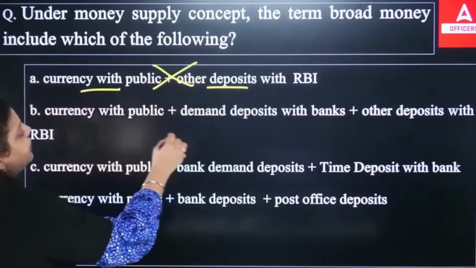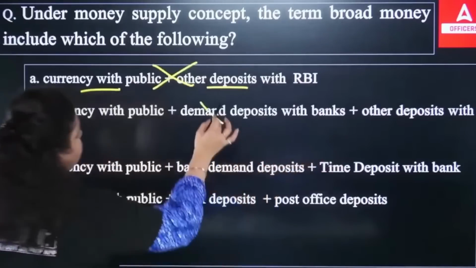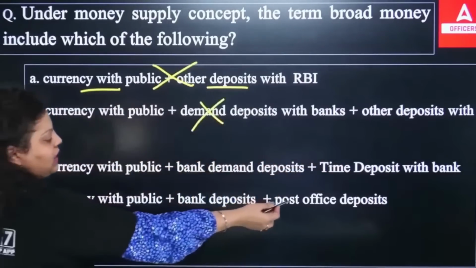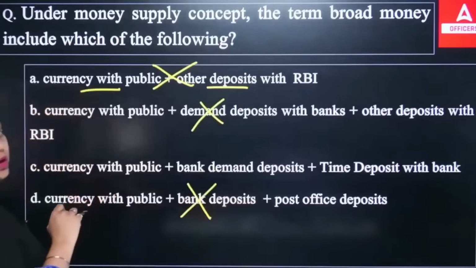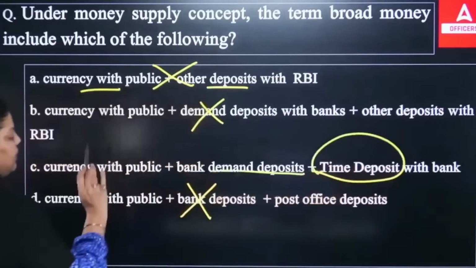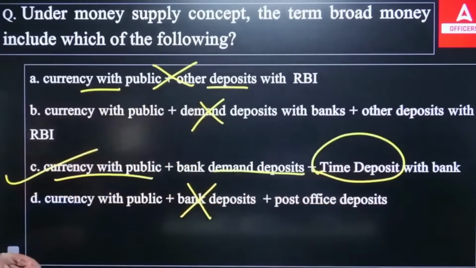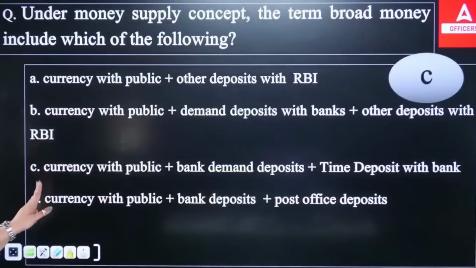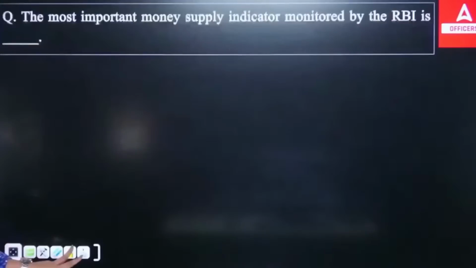Then we have currency with public, demand deposit, other deposit with RBI. It also does not have term deposit. The fourth one says currency with public plus bank deposit plus post office deposit, but it does not include time deposit. Here is the time deposit with bank, the demand deposit of a bank, and the currency with public. So the right answer will be option C, which will cover the time deposit. It means it will be covered under M3, and broad money means M3 only.